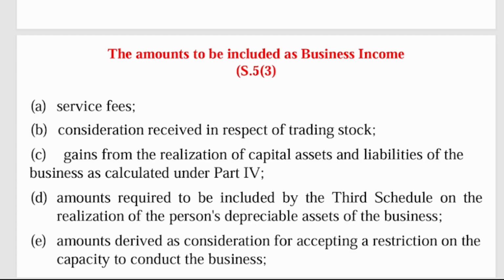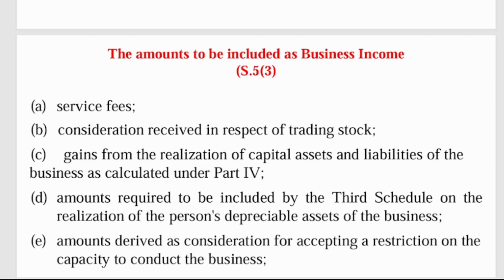You have consideration received in respect of trading stock. If you deal in goods and services, the income that you receive by selling the goods is what you call that. And you have gains from realization of capital assets and liabilities of the business as calculated under Part IV. So any gain from disposing of or selling an asset counts.